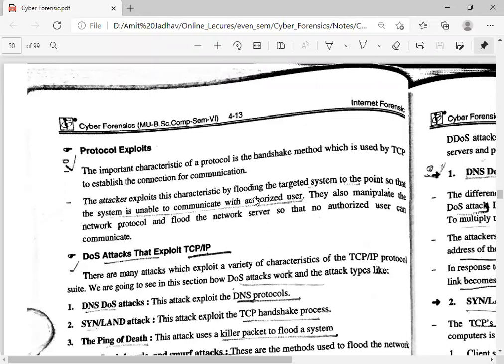The server first authenticates the user. After that, whenever the user tries to communicate with it, the attacker exploits this and floods the targeted system, so the server cannot communicate with the user. They also manipulate the network protocol and flood the network server so that no authorized user can communicate through the network.